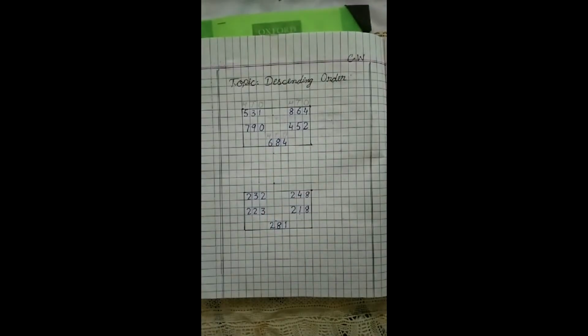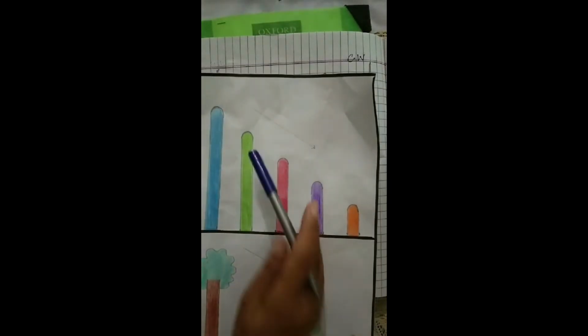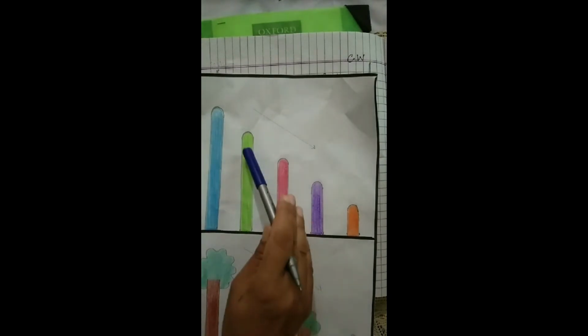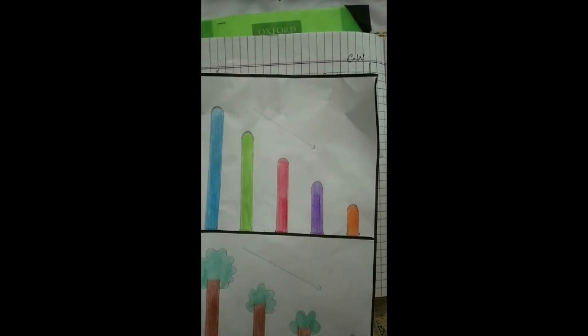As we know that the hundreds is greater than tens and the tens is greater than ones, we have to start from the big number. When we start from the big number, first of all we check the hundreds. Which number comes in the hundreds? We have to start backward counting in descending order because we have to come down, and as the picture shows, we have to write numbers from big to small.